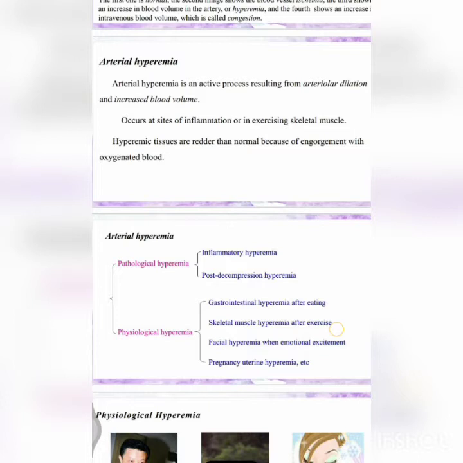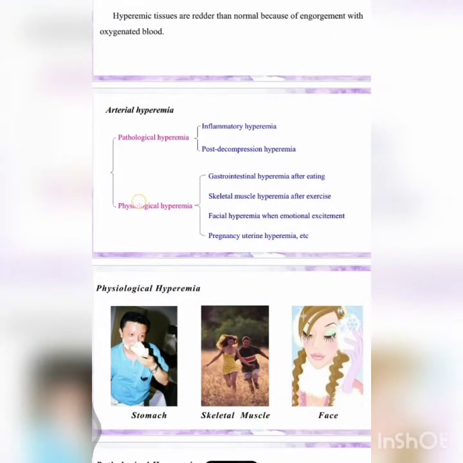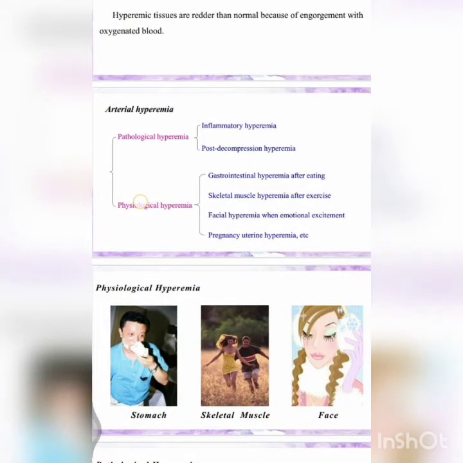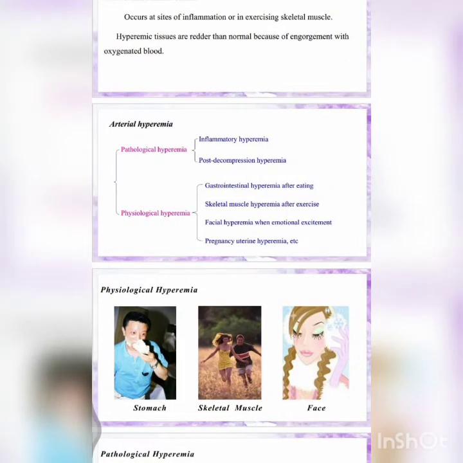The pathological types are inflammatory hyperemia and post-decompression hyperemia. And the physiological types are gastrointestinal hyperemia after eating, skeletal muscle hyperemia after exercise, facial hyperemia during emotional excitement, and pregnancy uterine hyperemia. You can see some physiological hyperemia examples: after eating, during exercise, and in facial expressions.